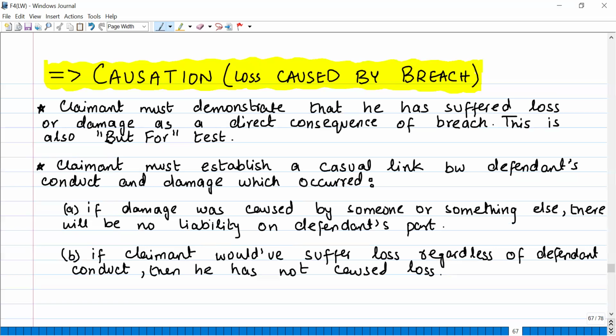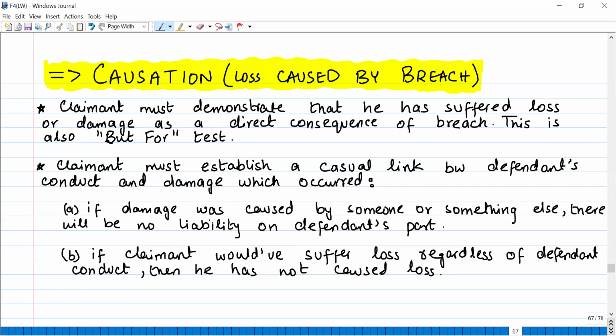Now let's talk about the third condition, causation. Loss caused by breach. The claimant must demonstrate that he has suffered loss or damage as a direct consequence of the breach. This is also known as the but-for test. The third thing that the claimant should prove is that because of the breach of the defendant, I suffered the damage.